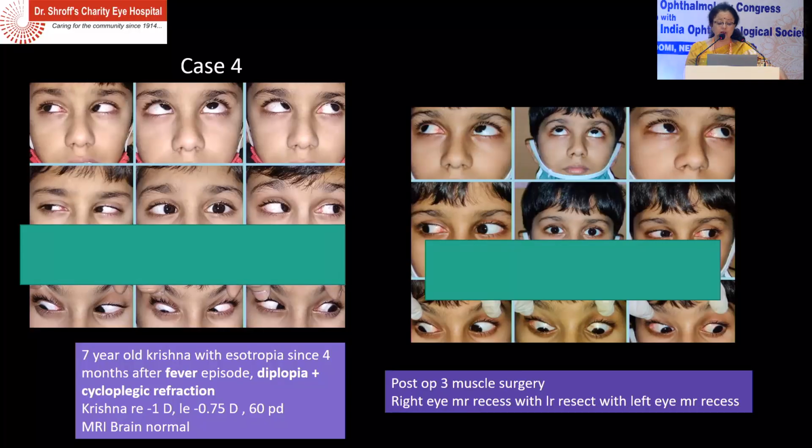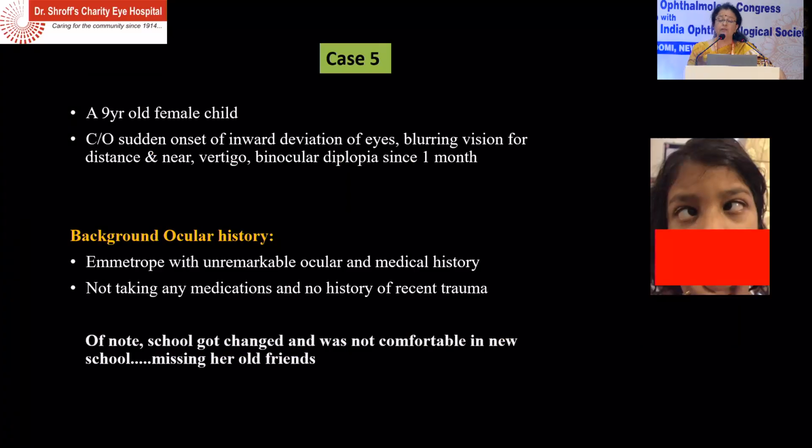So case 4, this is a myopia with a -1 with a -0.75, 60 PD. The MRI brain was normal, and we did a 3 muscle surgery. So you see the variable cases.